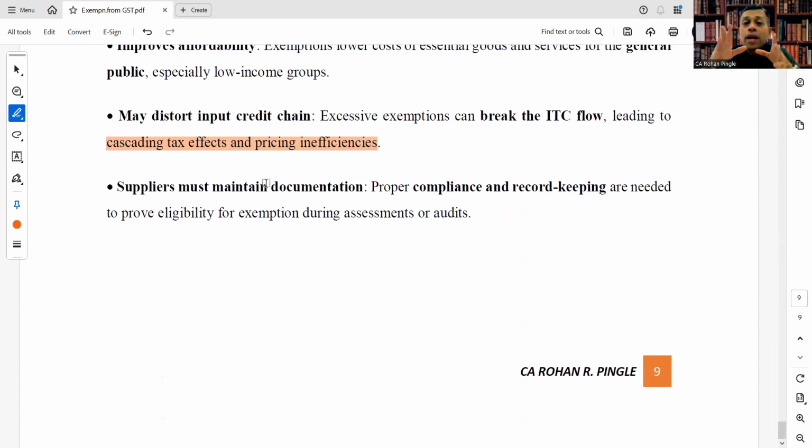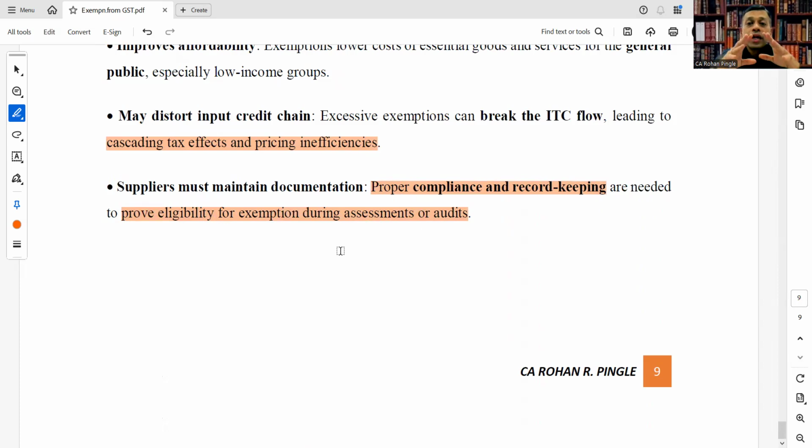Supplier must maintain documentation. Very important. Proper compliance and record keeping are needed to prove eligibility for exemption during assessment or audits. In most cases of assessments or audits, they look at whether the ITC you have availed is supported by proper documentation, tax invoices and all that.